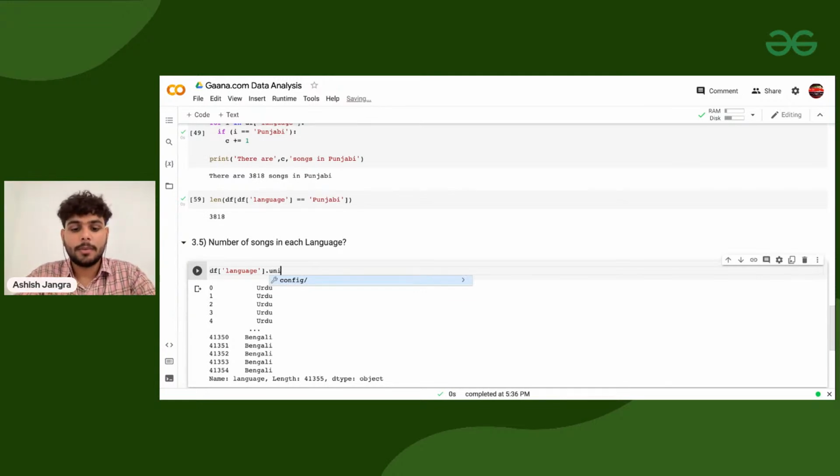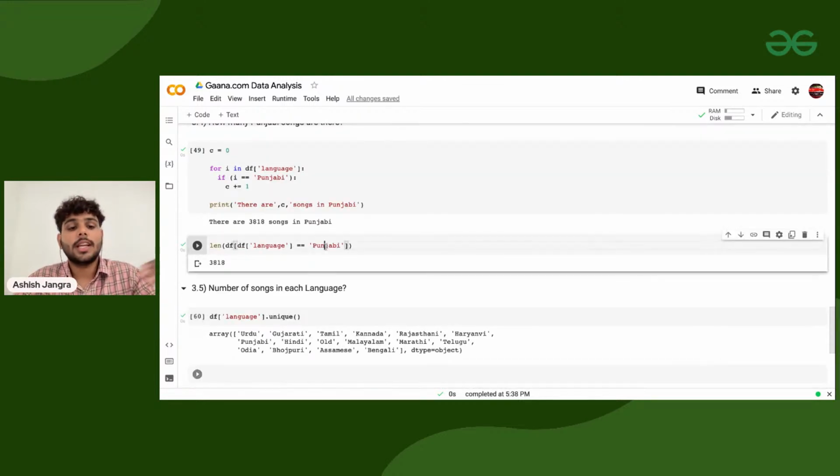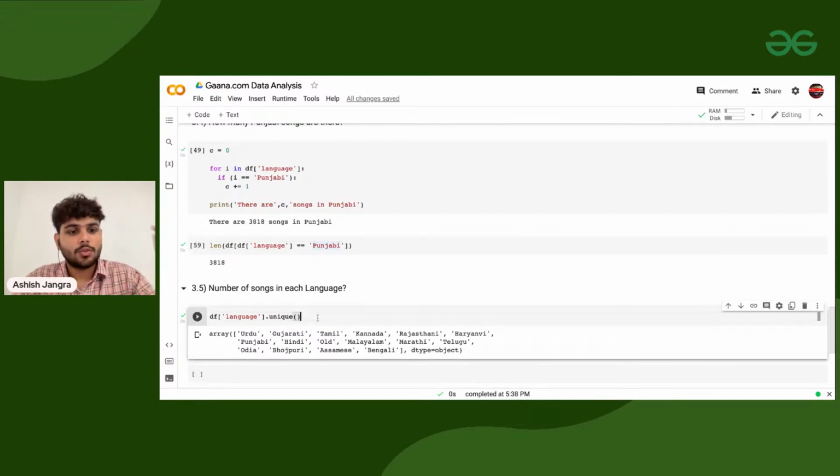So what we need to do is first find how many unique languages there are. For that purpose, I'm using dot unique. Instead of dot unique, if you want to convert it into a set, you can do that as well. These are all the unique languages we have. So we need to go through all the languages.